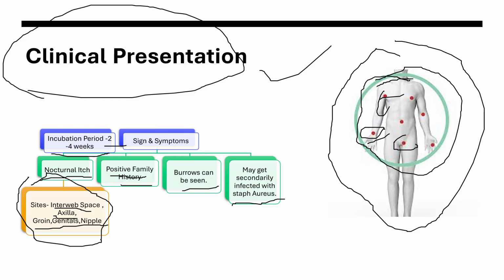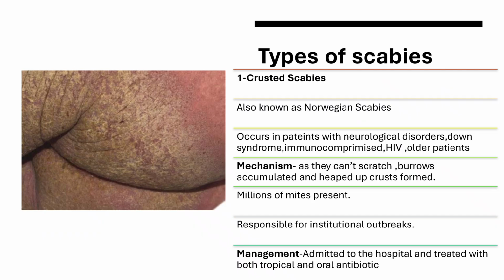This is really important to know, but again I'm clarifying that these are the sites, but not specifically, because in the other slide about the types of scabies, there is a variety in infants and children, where the most common sites are the palms and the soles. So it's not a golden rule, but it's good to know about the circle of Hebra. It can be asked in your exams.